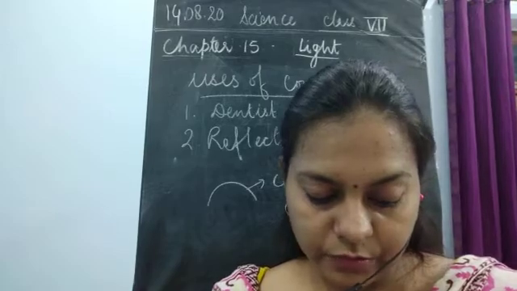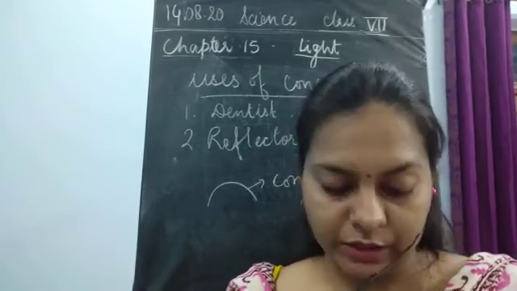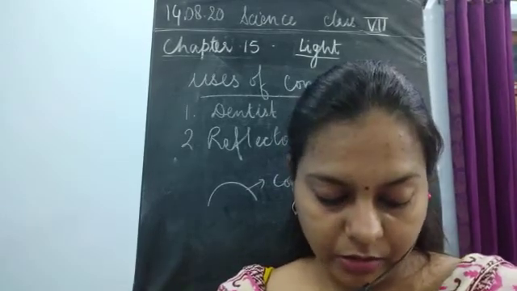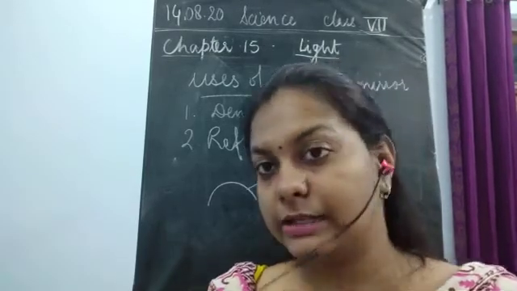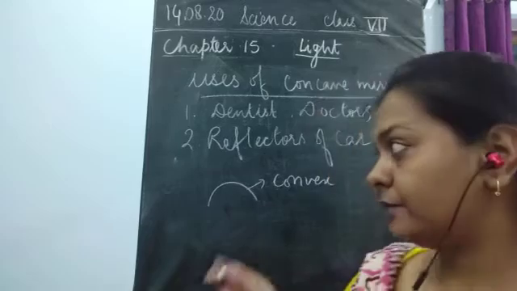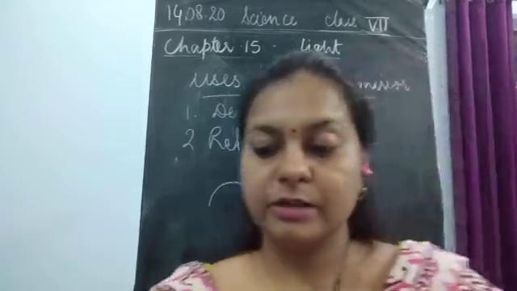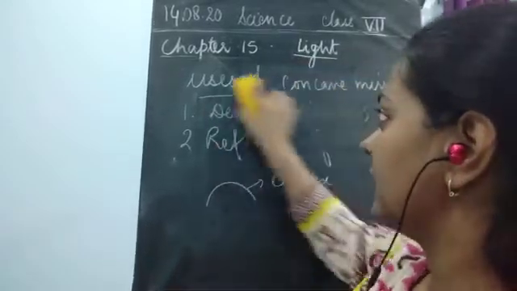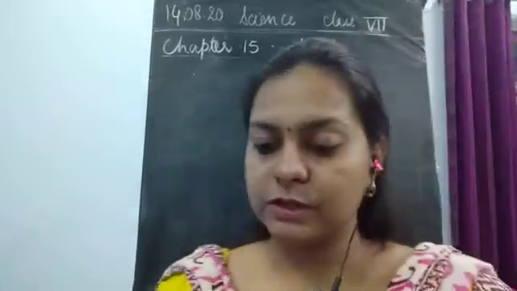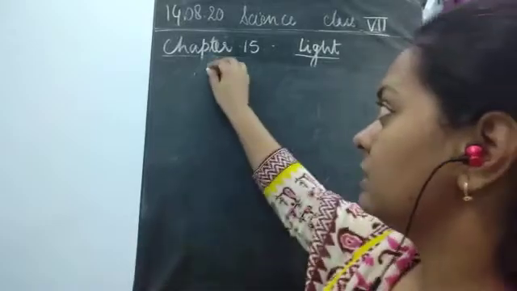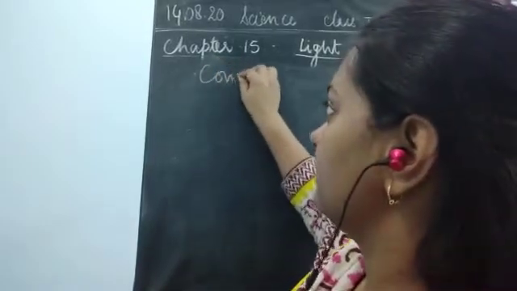You have to draw the table also, and see whether a real image is obtained or not from the convex mirror. We would repeat the same experiment by keeping the distance. So this was about the uses, and now we will see about the convex mirror and that experiment. What was the experiment of the convex mirror?